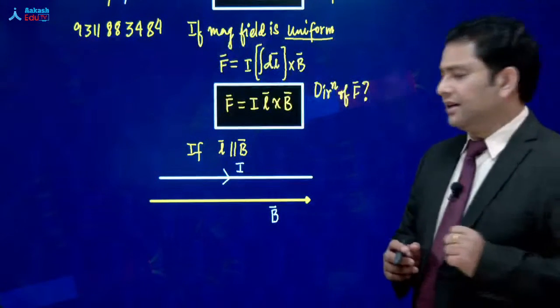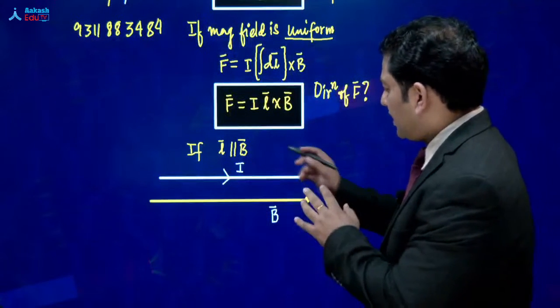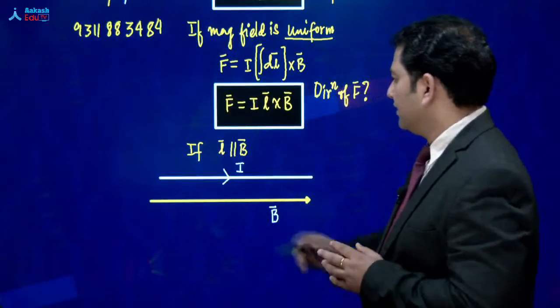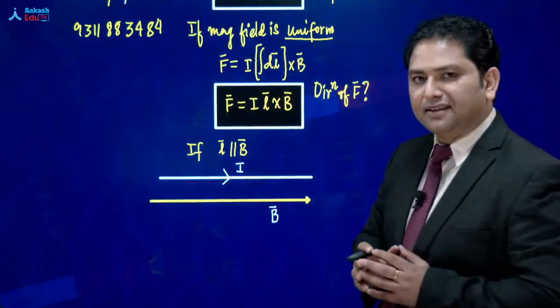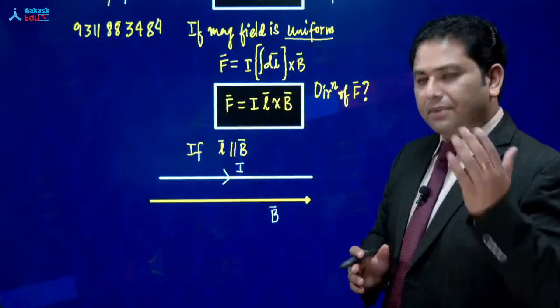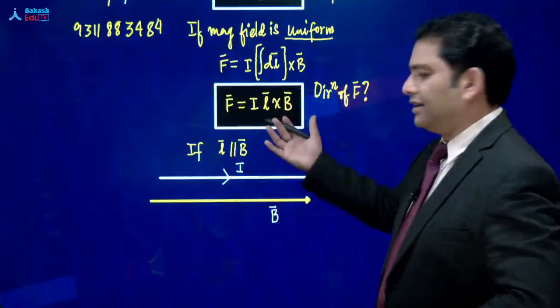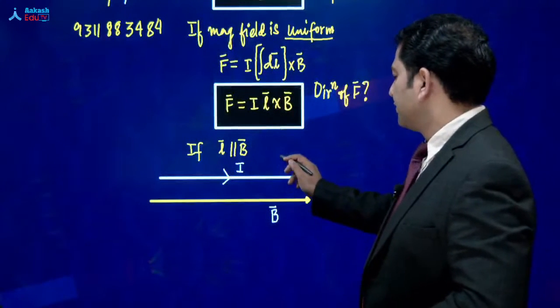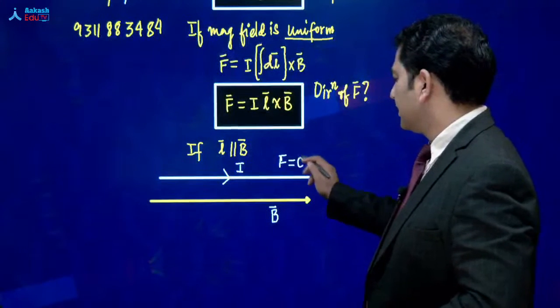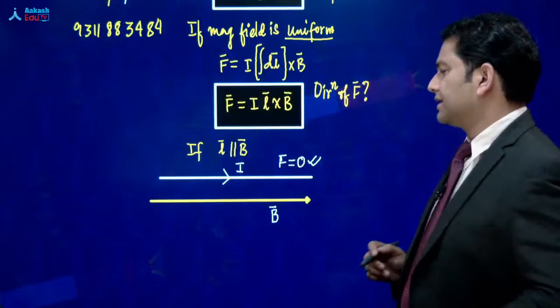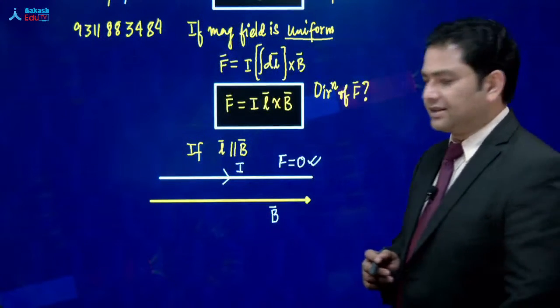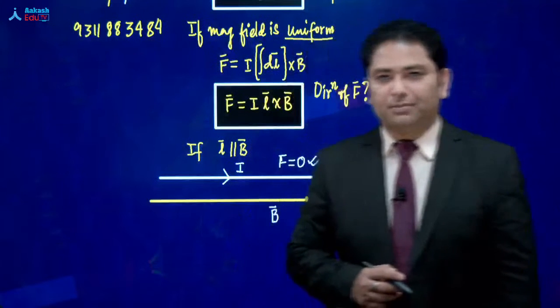You would see that the current is in a uniform field, so this expression will be valid. Let's go step by step. Because L vector is parallel to the magnetic field, the expression of the force is going to come out as 0. So under one situation, the expression of force will be 0.